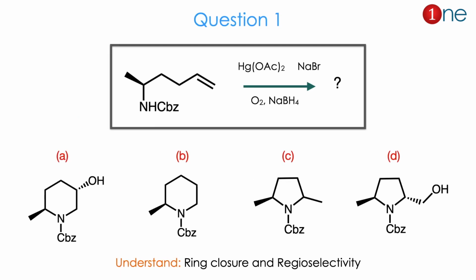Let us see question number 1. The starting material contains an amine with CBZ, one methyl group above the plane, and a linear side chain with an alkene. You are using mercuric acetate, sodium bromide, oxygen and NaBH4. They ask you to find the product. Products are mostly ring closure ones, and the position of the methyl and alcohol is the real question. Whether the reagent cyclizes to a 5-member or 6-member ring is the real question. So you have to understand that ring closure and regioselectivity is the real question here.